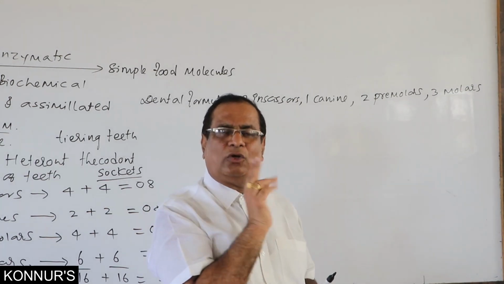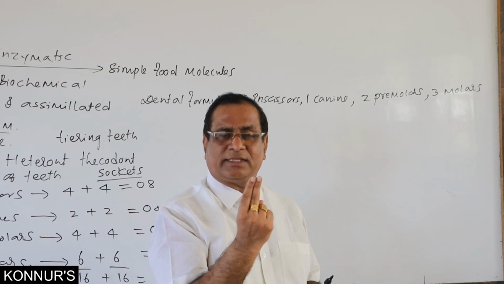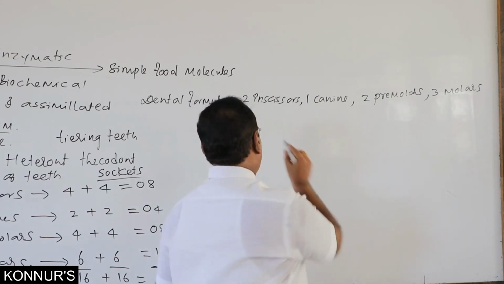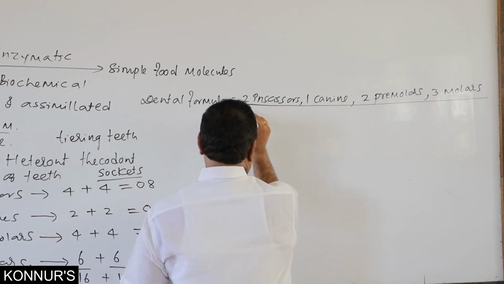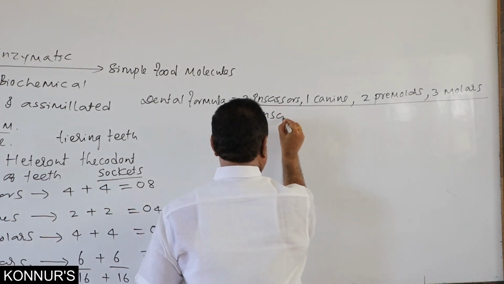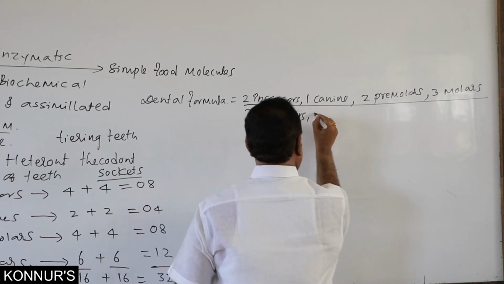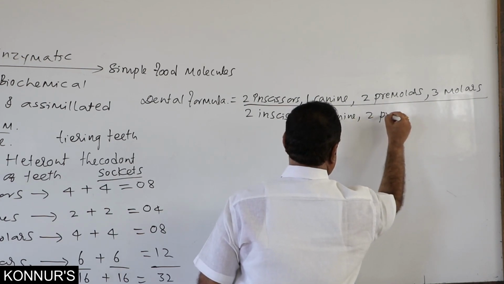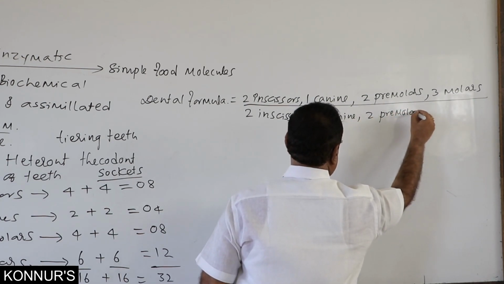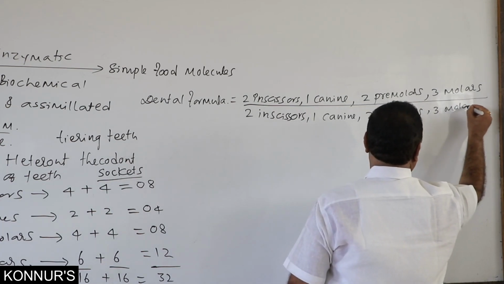In this side also, two incisors, one canine, two premolars, three molars. And in lower jaw, two incisors, one canine, two premolars, three molars.